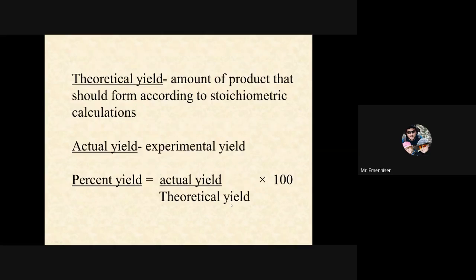The theoretical yield is the amount of product that should form according to a stoichiometric calculation. We'll do a lab here in a little bit where we calculate the theoretical yields, so we should be able to do that pretty easily now. Actual yield is the experimental yield. That means, what did you get in the lab? You did an experiment. What did you get? How many grams were measured? Percent yield is how much you actually got in the lab divided by the theoretical maximum that you could have made, times 100.